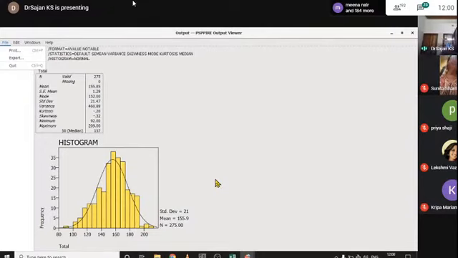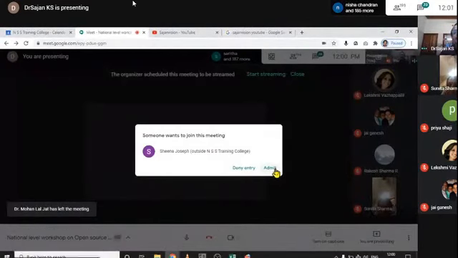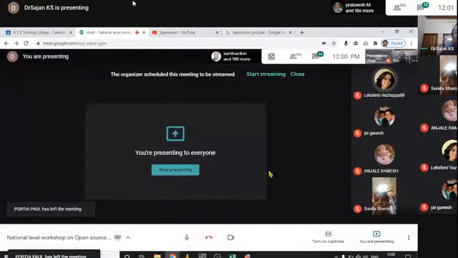That is the only defect I found regarding this histogram aspect in PSPP. In SPSS we can copy the image and paste it in Word. Such a facility is not here, unlike SPSS.